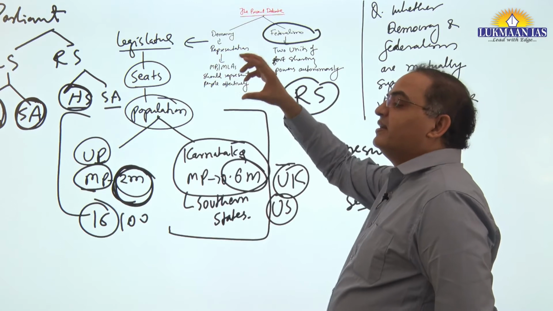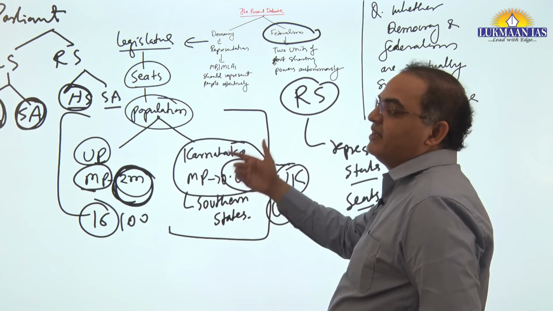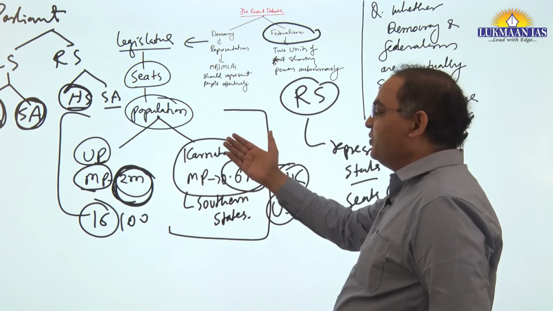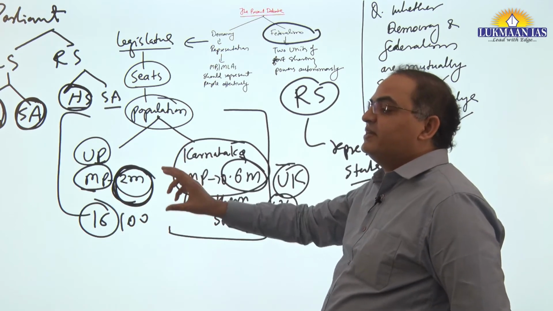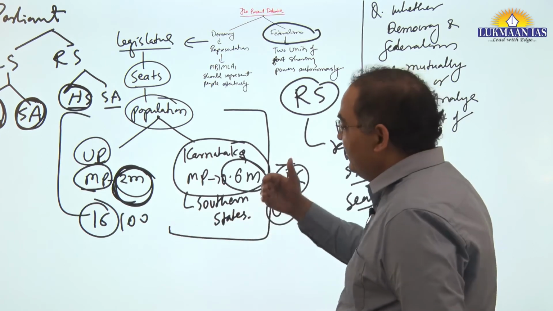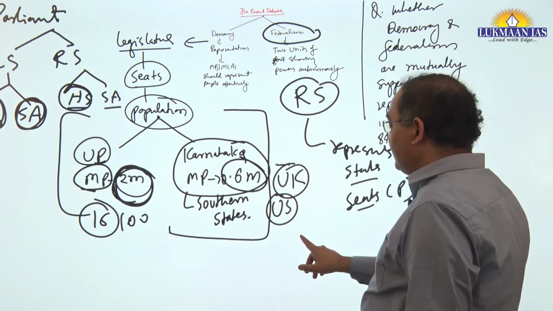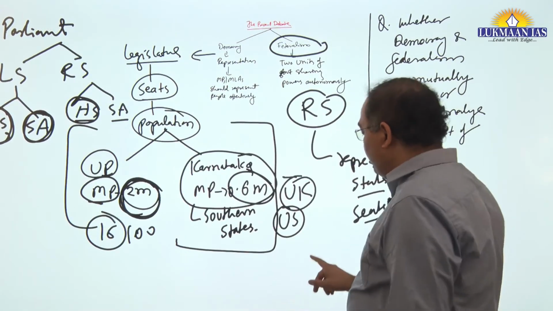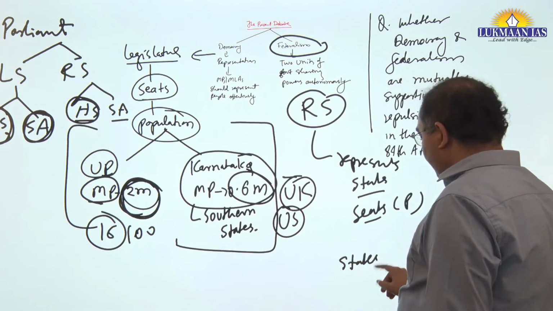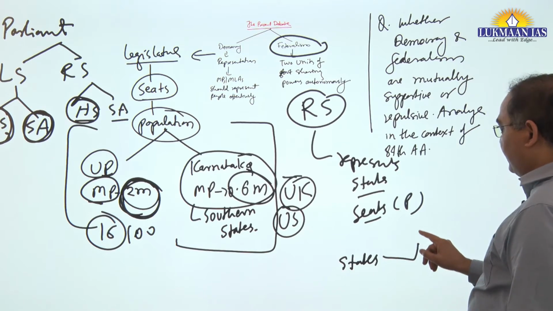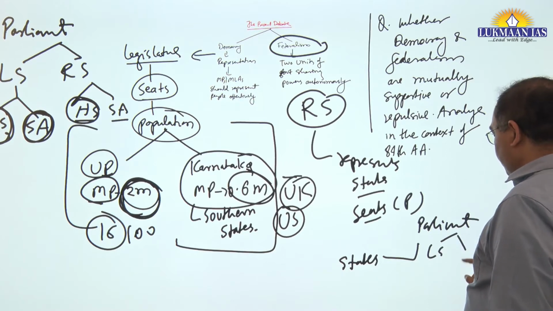That's why I wrote: democracy, it is representative democracy. Representative democracy means there will be electorates and elected heads, and that is how citizens will elect. So it should be representative, and representativeness has its own standard. Now let's say that it is a matter of one state. Now when you have a certain number of states, their representation in parliament, especially in Lok Sabha and Rajya Sabha.